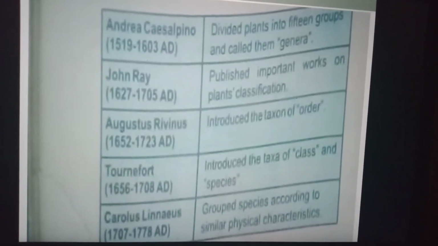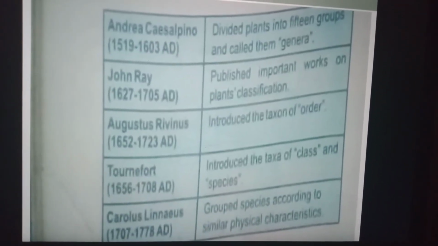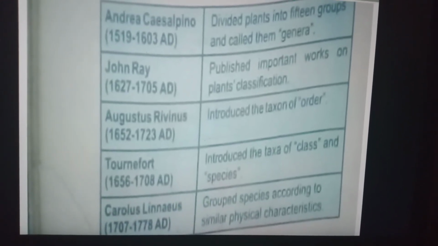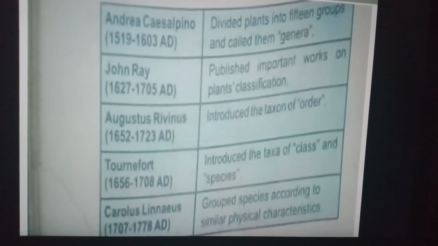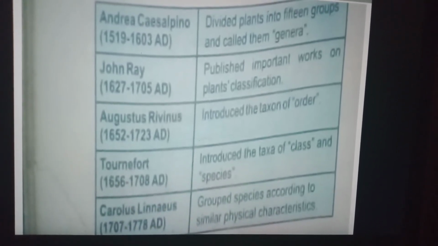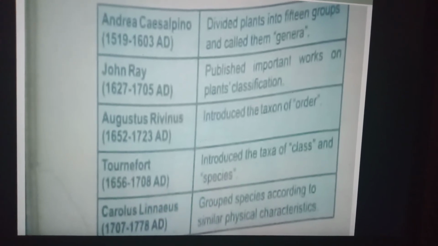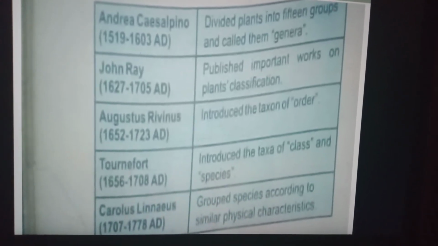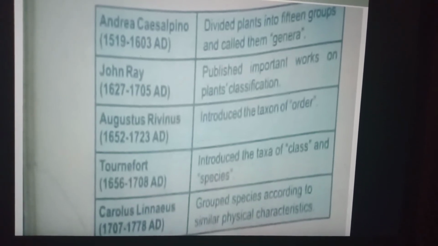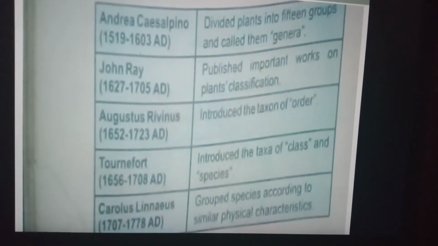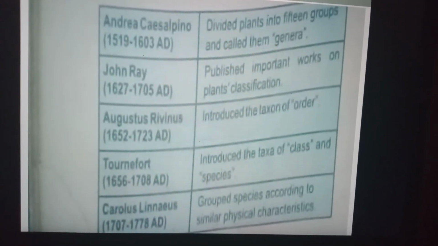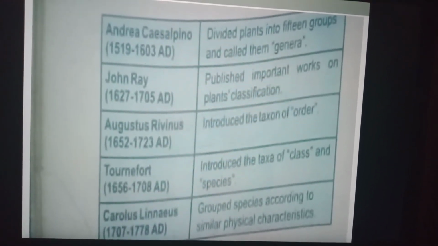Andrea Cesalpino divided plants into 15 groups and called them genera. John Ray published important works on plant classification. Augustus Rivinus introduced the taxon of order. Tournefort introduced the taxa of class and species. Carolus Linnaeus grouped species according to similar physical characteristics.